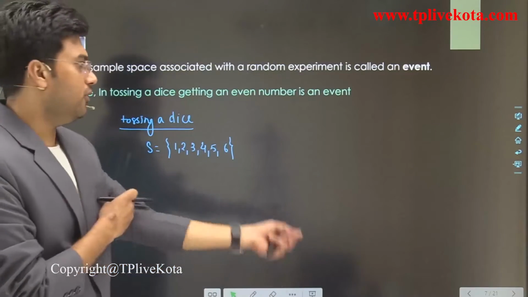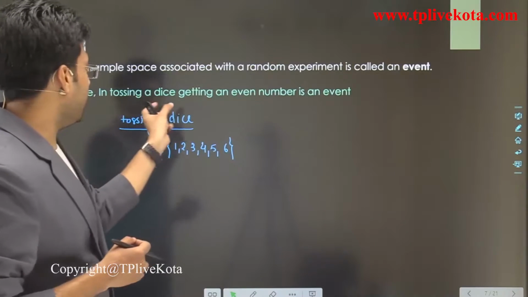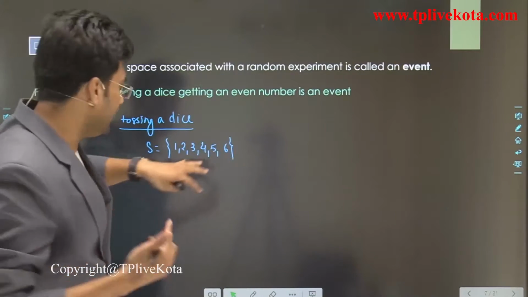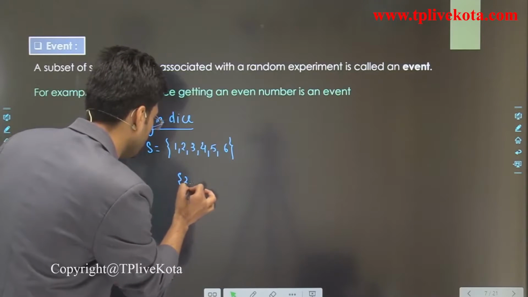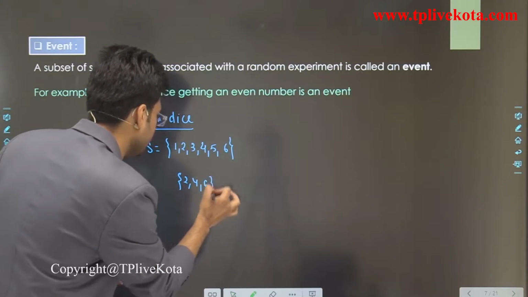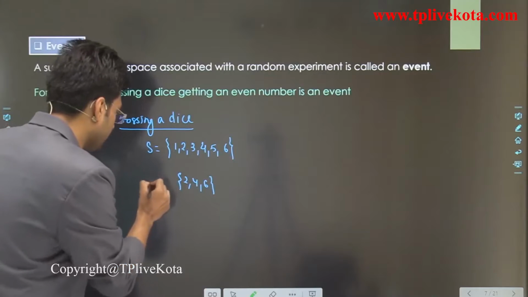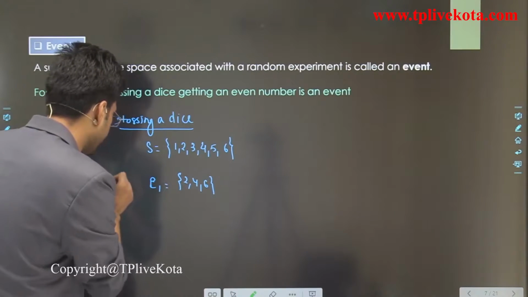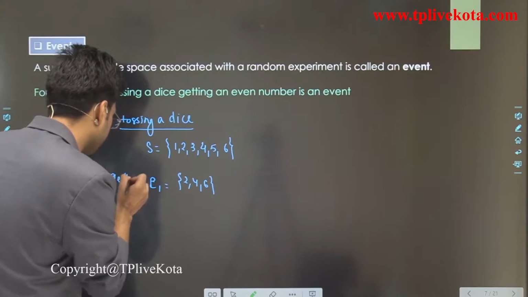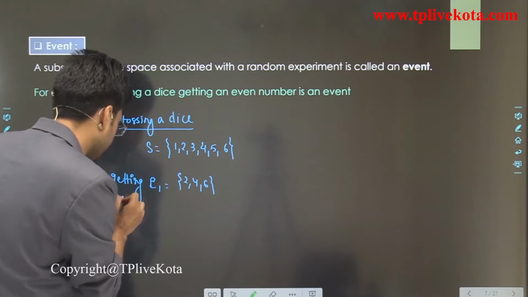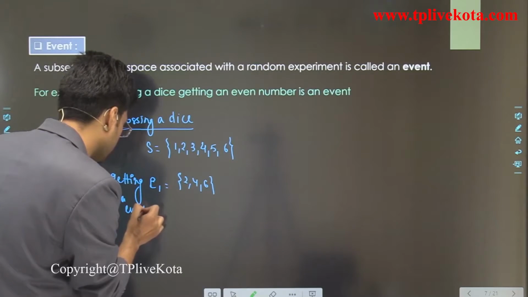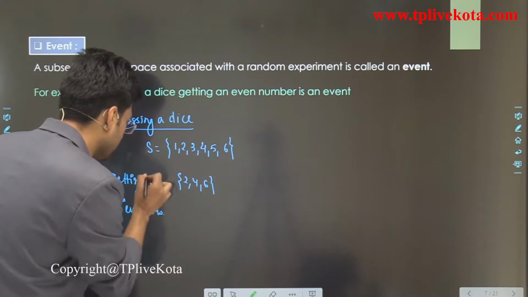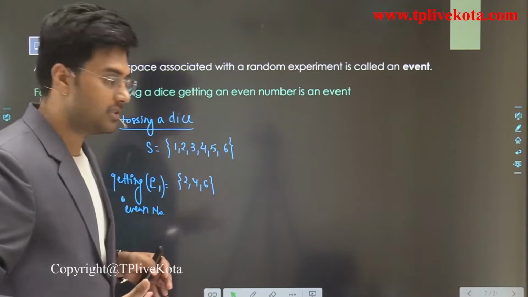Now, getting an even number is an event.